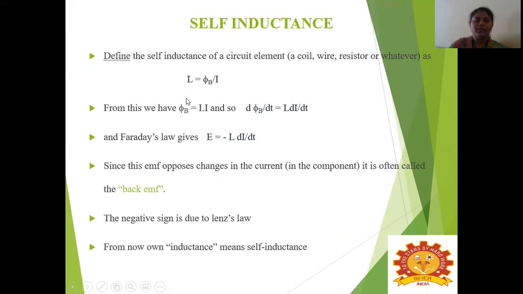The change in the magnetic flux is given by d phi by dt. The change in the magnetic flux will occur when there is a change in the current. So the current I we can change to di by dt, since there is a change in the current. So the change in the magnetic flux is given as d phi by dt, which is equal to L into di by dt. According to Faraday's law, we know that the induced EMF, that is E, is equal to minus L into di by dt. This minus sign opposes the change in the current, and it is often called back EMF. The negative sign is due to Lenz's law.